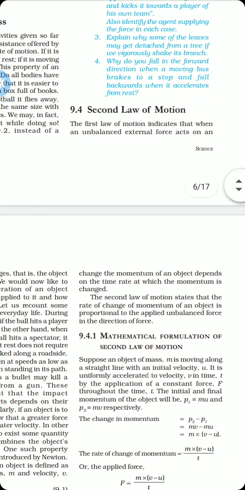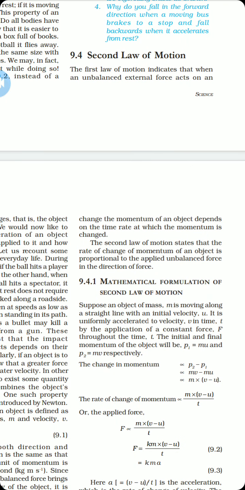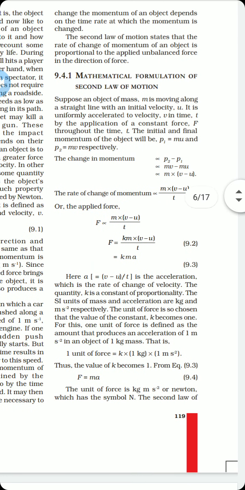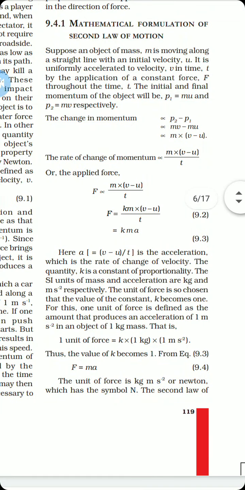Now comes the second law of motion. The second law of motion states that the rate of change of momentum of an object is proportional to the unbalanced force, in the direction of the force. The mathematical formulation is seen over here. You keep the rate of change of momentum in proportion to the force, then replace the proportionality sign by a constant k and give k the value 1.